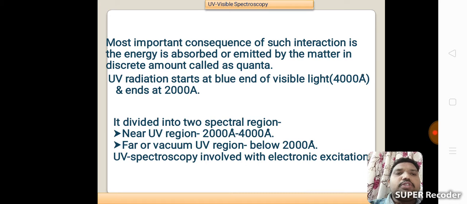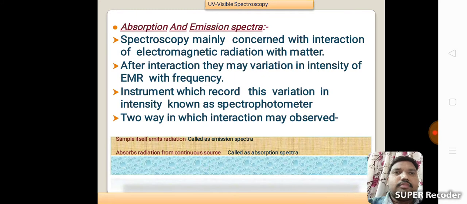UV spectroscopy is involved with electronic excitation. Absorption and emission spectra. Spectroscopy is mainly concerned with interaction of electromagnetic radiation with matter. After interaction, there may be variation in intensity of EMR with frequency.